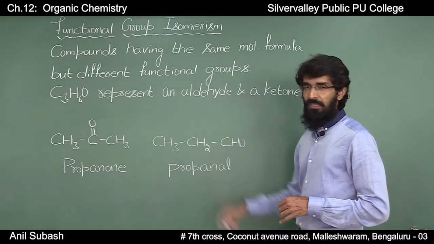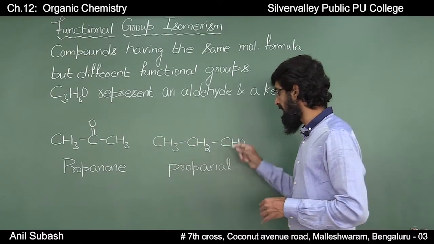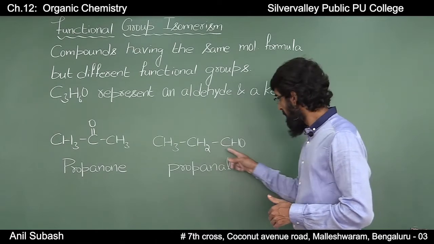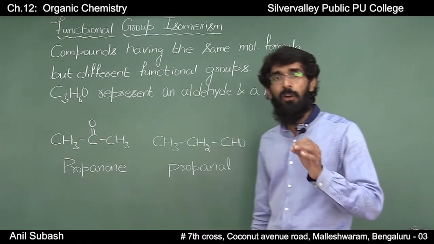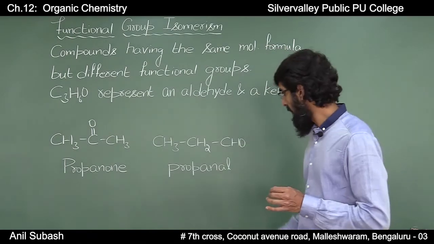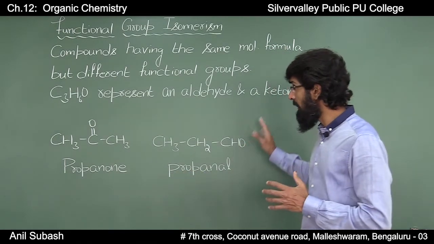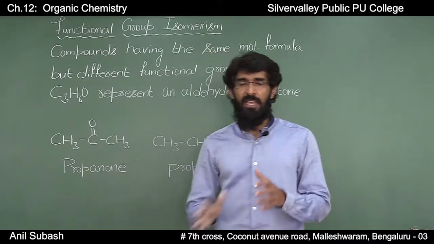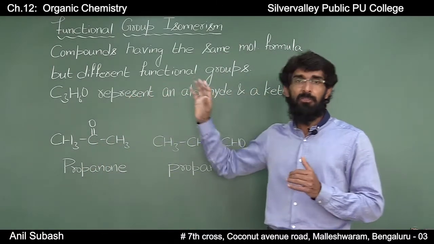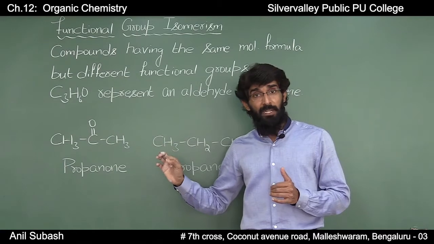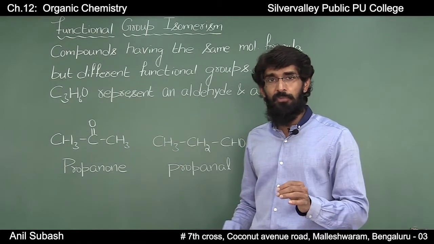Coming to the second isomer, CH3CH2CHO, the functional group in this case is CHO, that is, it's an aldehyde, and the IUPAC name is propanal. If I observe here, both these compounds have the same molecular formula, that is C3H6O, but they have different functional groups.